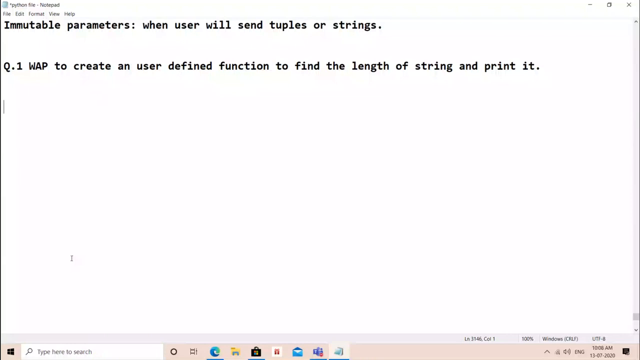देखो कैसे करेंगे, super easy. Let me just open. Okay, first of all, as we know that this question requires only one argument to be sent.